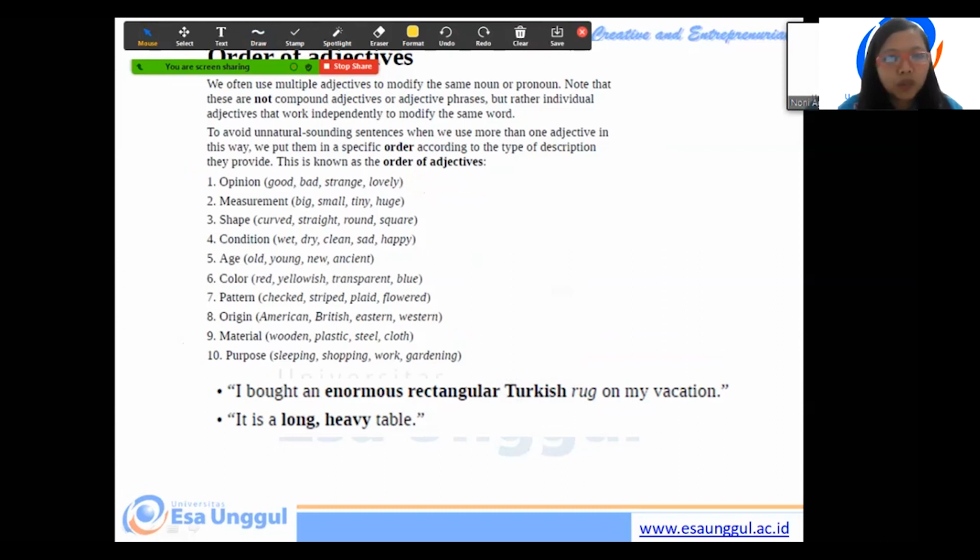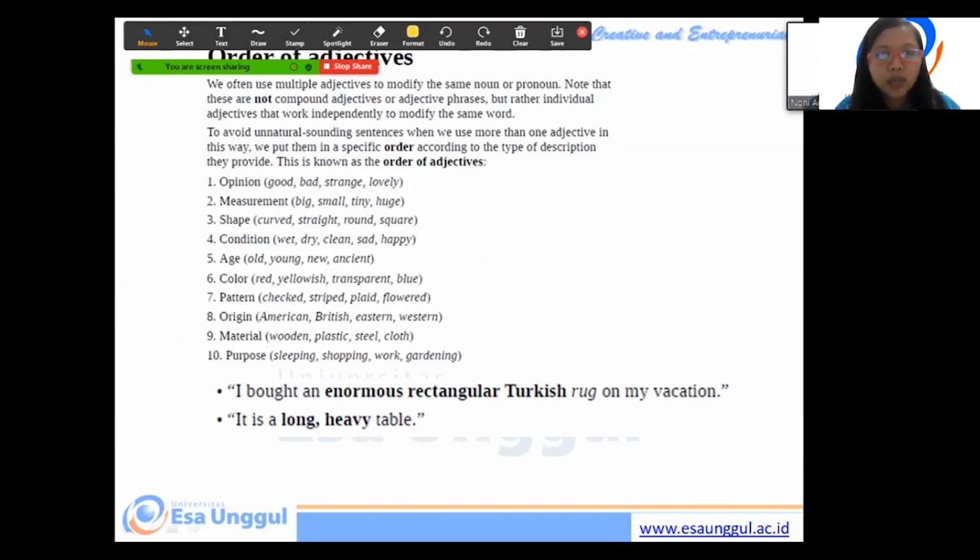Okay, you also ever find more than two, three, four adjectives, and then sometimes you feel confused. Which one do I put first? Okay, so there is some order of adjective. Ini ada urutan-urutan dari kata sifat. First, opinion. For example, like good, bad, strange, lovely.